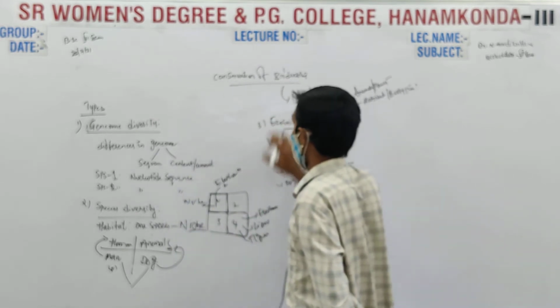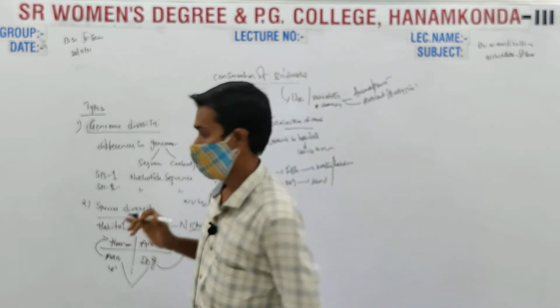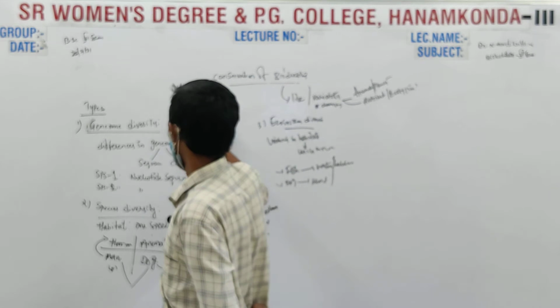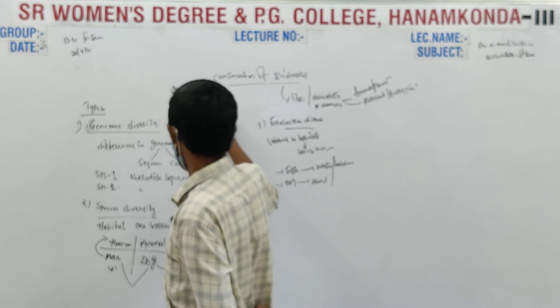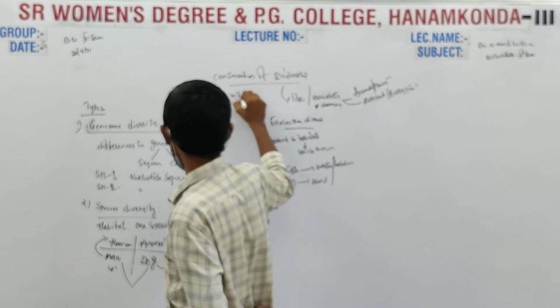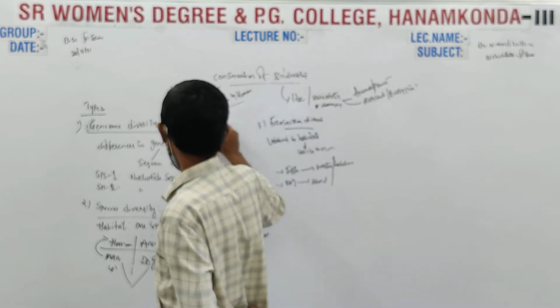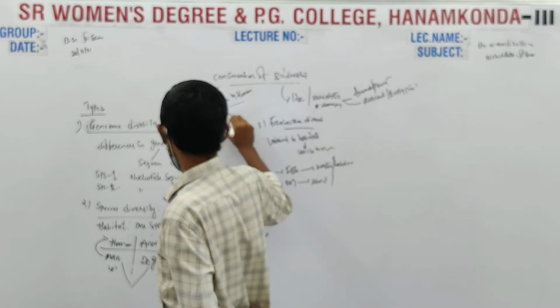So coming to conservation, there are threats to biodiversity because of overexploitation by humans, and that leads to threats to biodiversity.